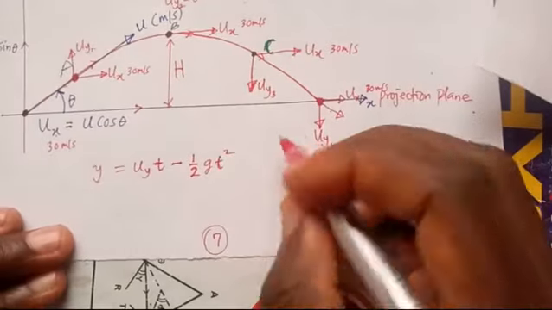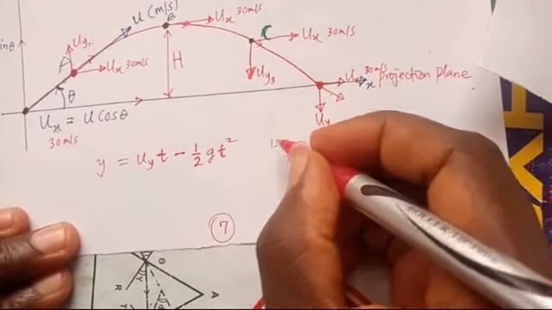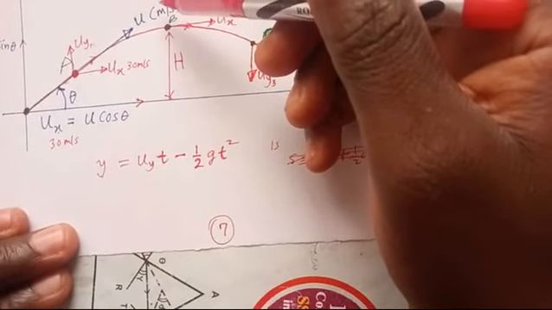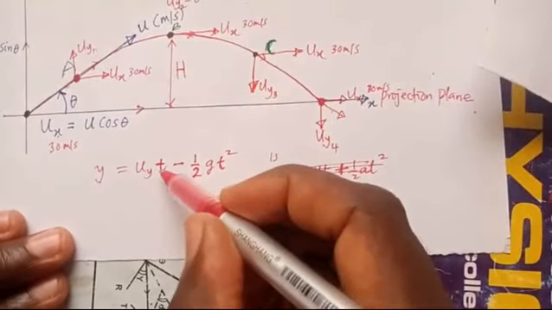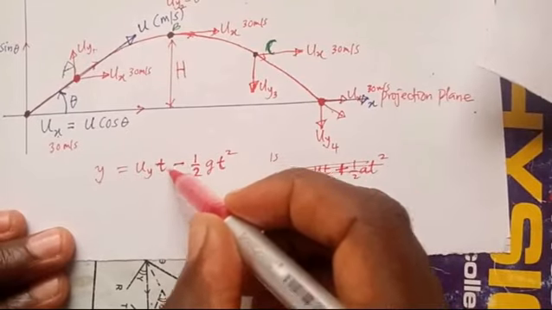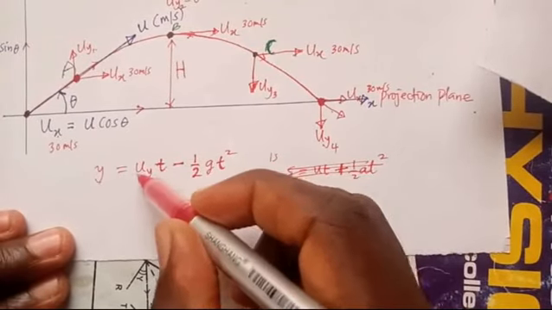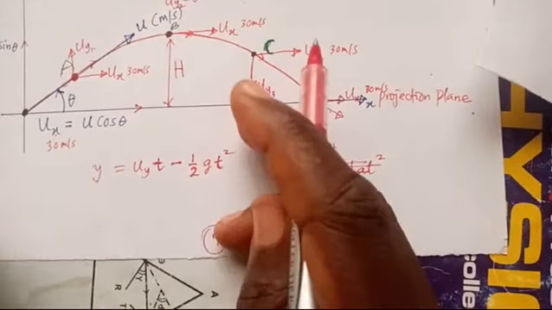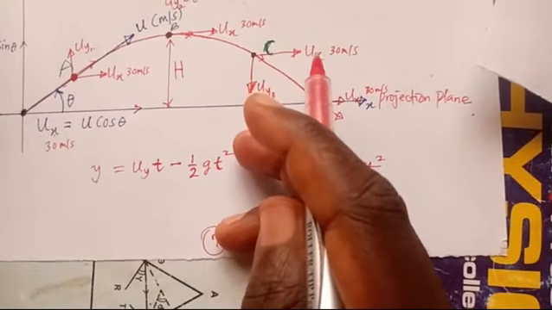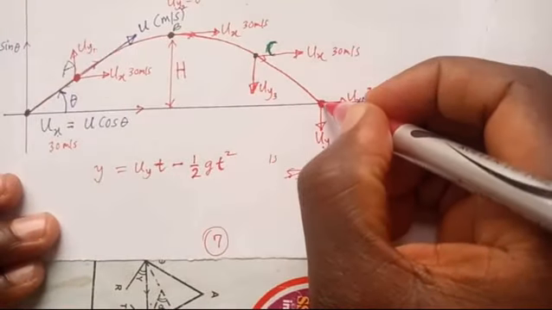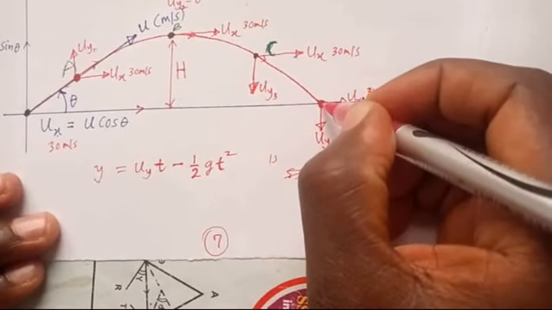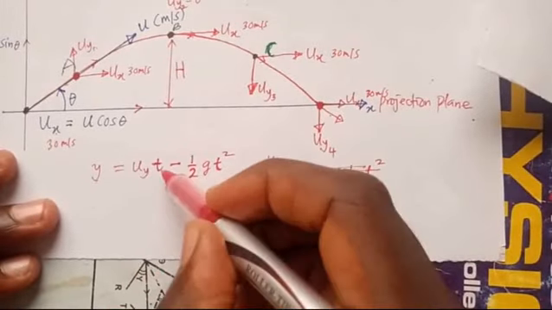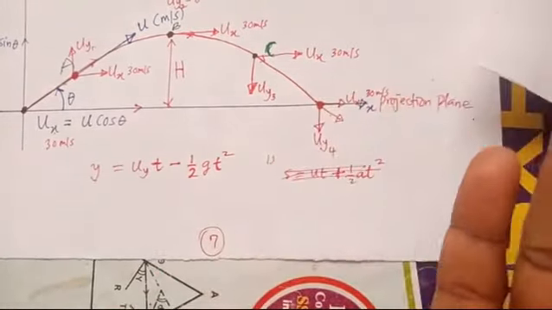So if 1 second after the journey I want to know how high above the ground it is, I will just substitute 1 here for time. If I know g and u sub y, I will substitute that, and it will give me the vertical distance in meters. When it has reached the projection plane again, the vertical distance is 0, so I can set this equal to 0, and this time becomes the time of flight.